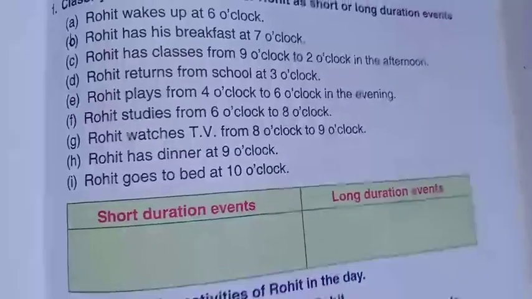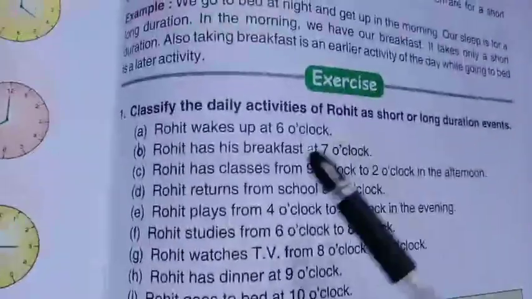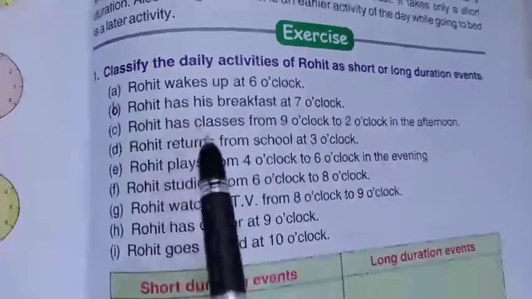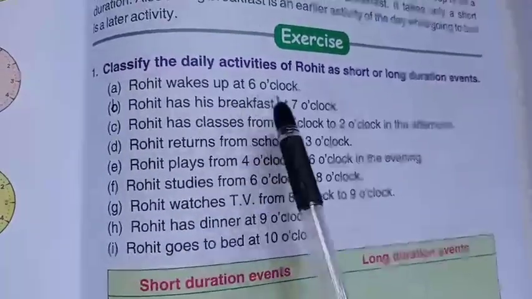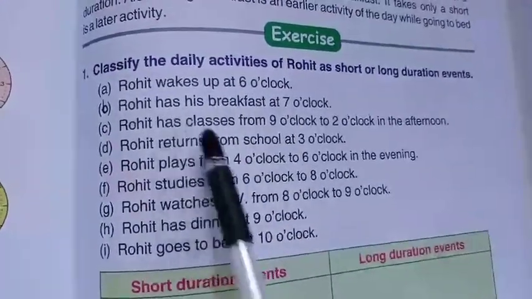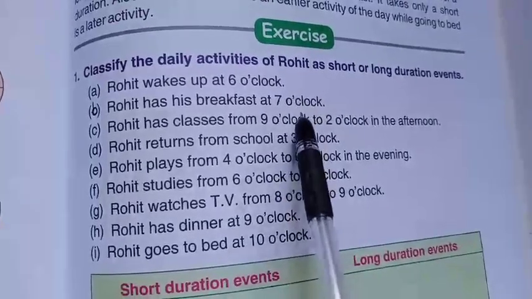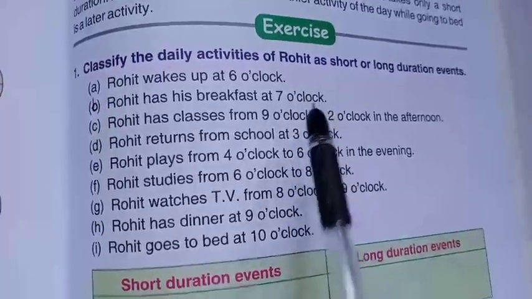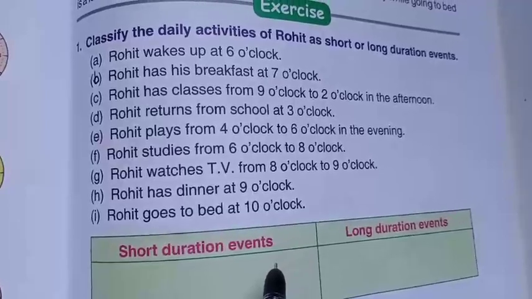So which one can we say is Rohit's short duration event, children? Yes, B. We can say B is his short duration event, because he gets up at 6 o'clock and within 1 hour he will have his breakfast, like 6 to 7. There is a 1 hour gap. So we can call that a short duration event.